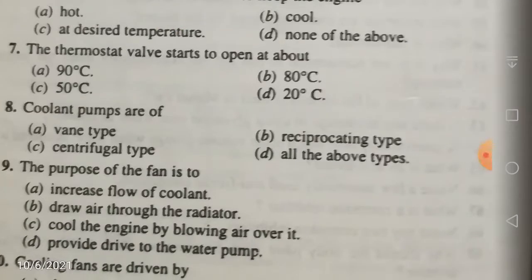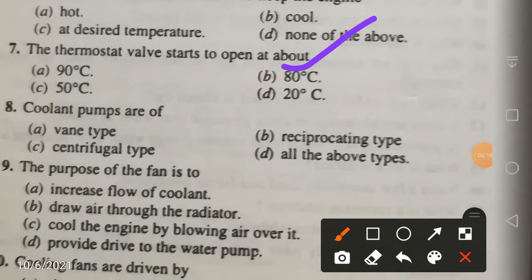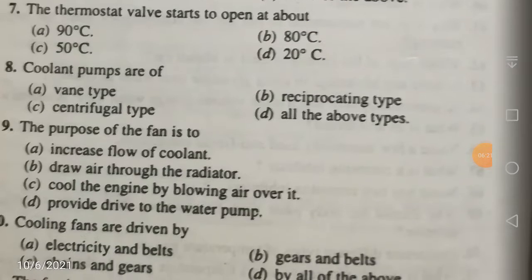Now the thermostat valve starts to open at actually... your thermostat is going to help the engine reach the operating temperature as soon as possible after starting the engine, and it is designed to operate most efficiently over a temperature range of 80 to 100 degrees centigrade, but 100 is not given, so the least temperature is given here. So let us choose the least temperature, that is the thermostat valve will start to open at about 80 degrees centigrade. 80 degrees centigrade is the correct answer. 20 and 50 are on the lesser side, so 80 is the correct answer.